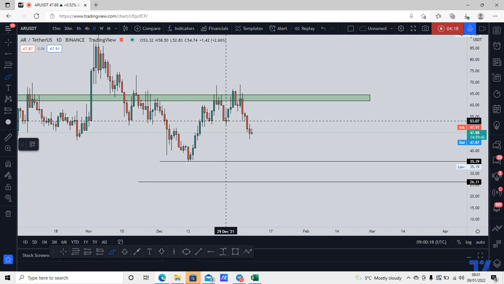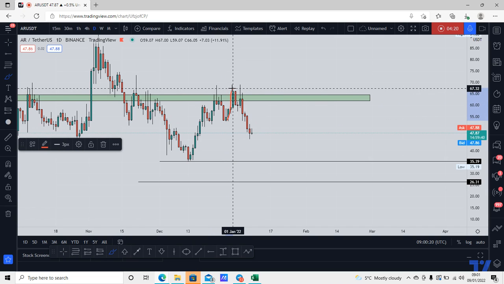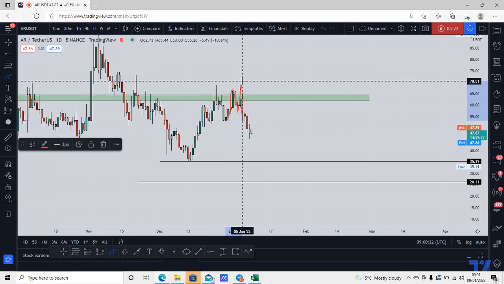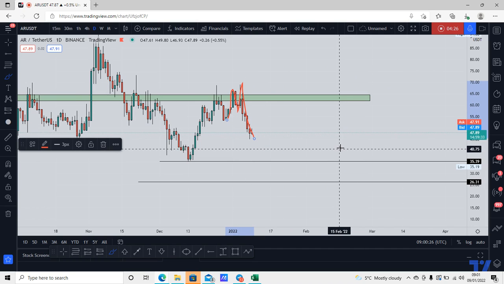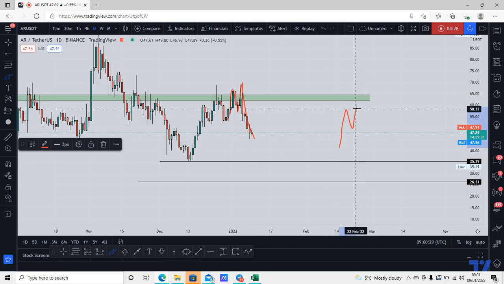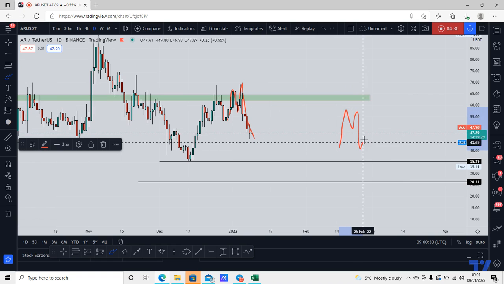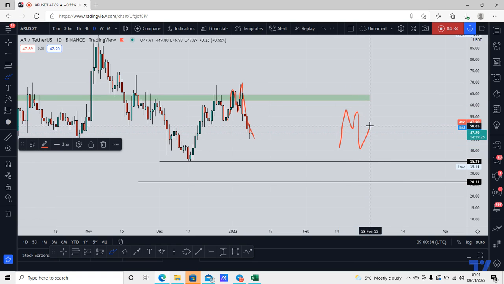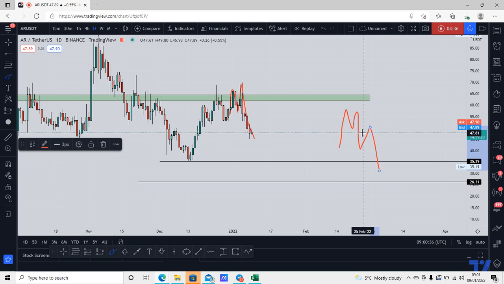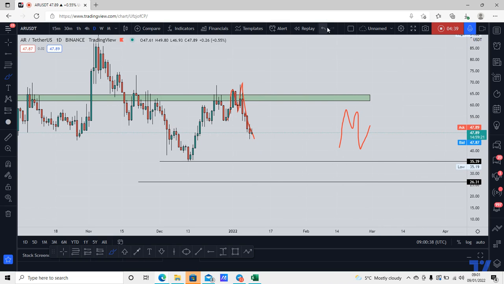If I get my brush tool, it's easy to identify. The market goes up, down, up, down. So generally speaking, when the market prints an M formation like this, the market tends to complete the pattern at the neckline, which is previous support turned resistance, before we see the continuation to the downside. And that's exactly what I'm looking for here.